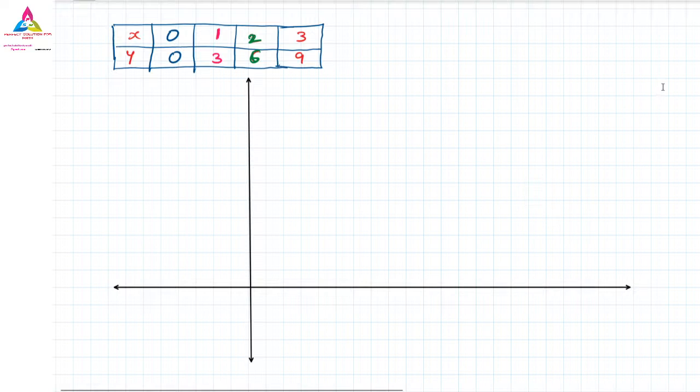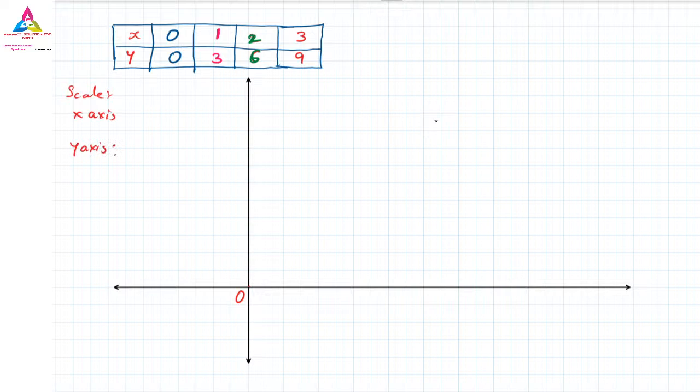Then we have to write down the x-axis. I have not taken the negative values, meaning for the y value I have not taken more space, because I already told you it doesn't contain any negative values. So here it will be 0, the center will be 0. We have to write down the scale. Before going for the scale, one thing we have to remember: first write down all the x values and y values, because that time it will be easier for you to get the x-axis and y-axis.